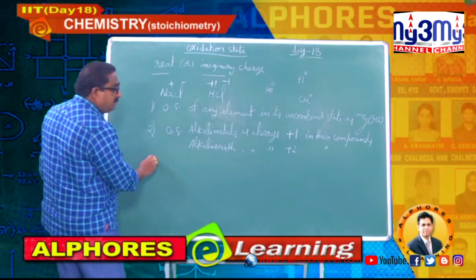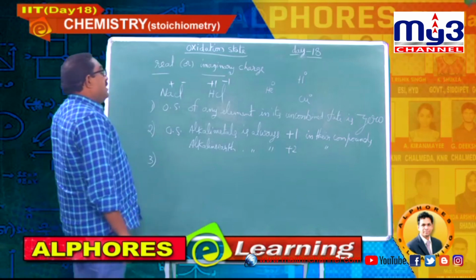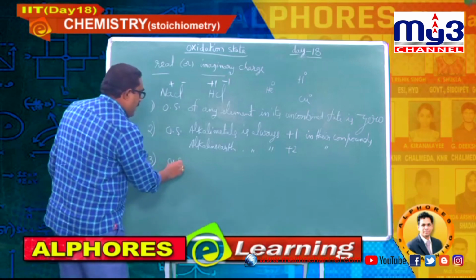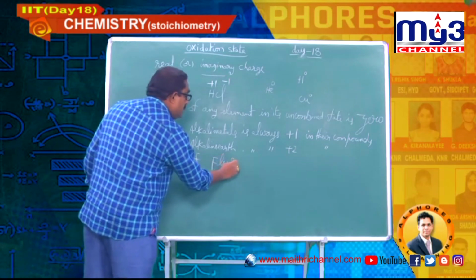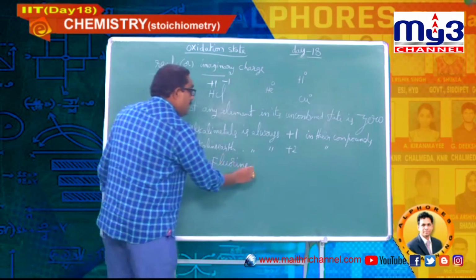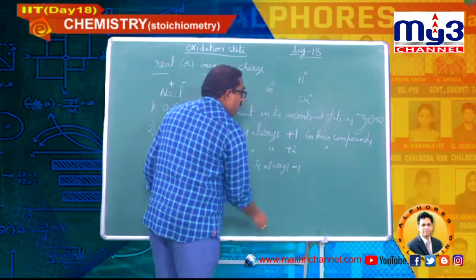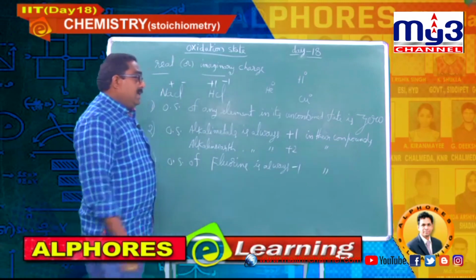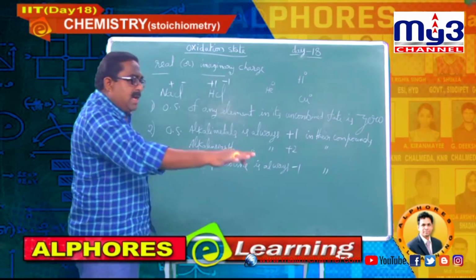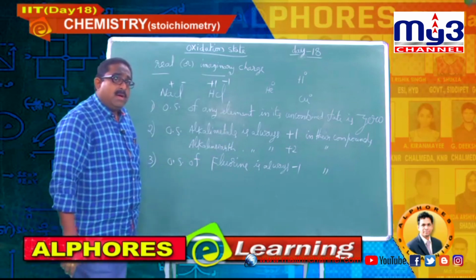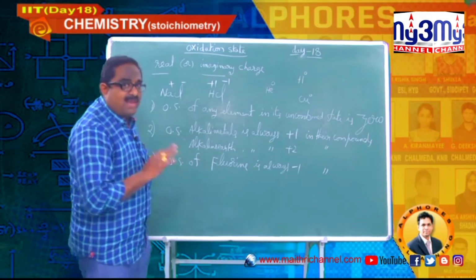Now, third one, write down students, don't waste time. The oxidation state of fluorine is always minus 1 in its compounds. There is no other oxidation state exhibited by fluorine in its compounds other than minus 1.